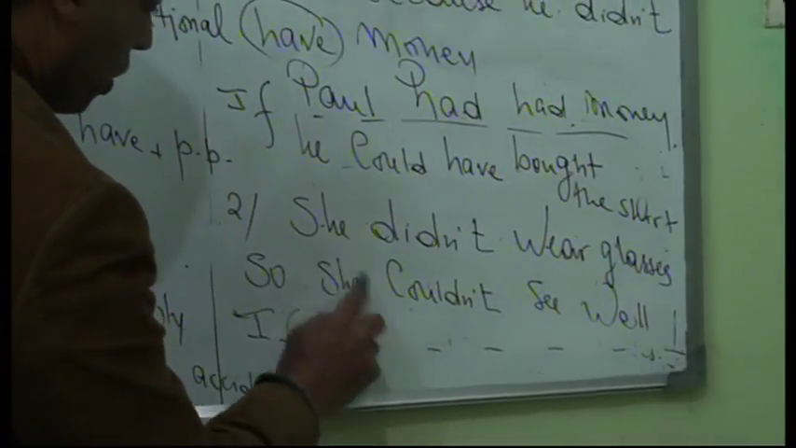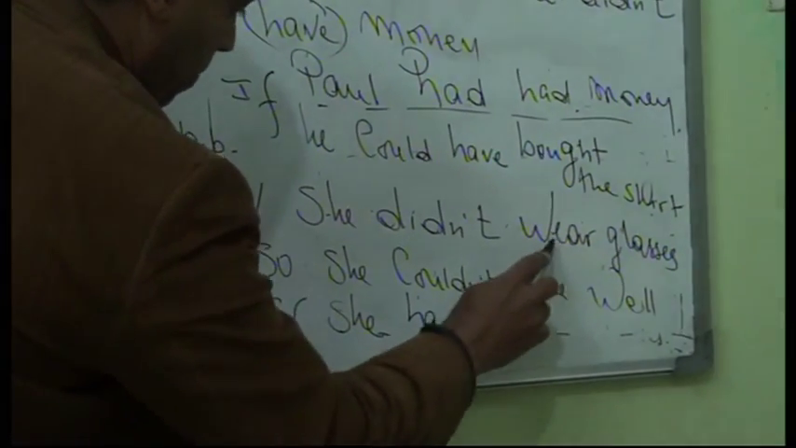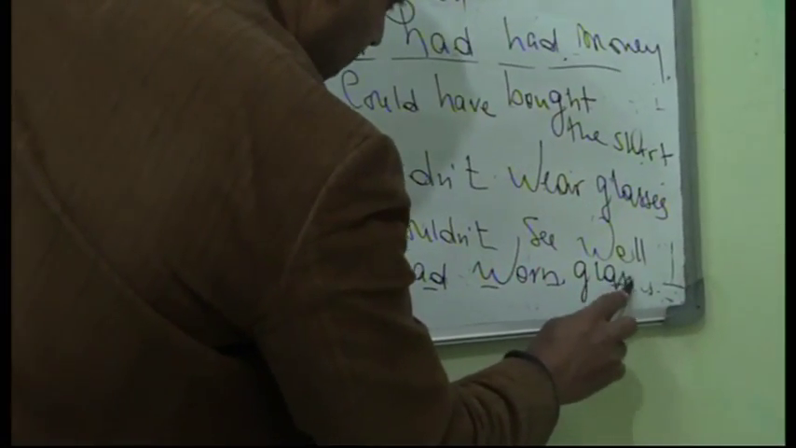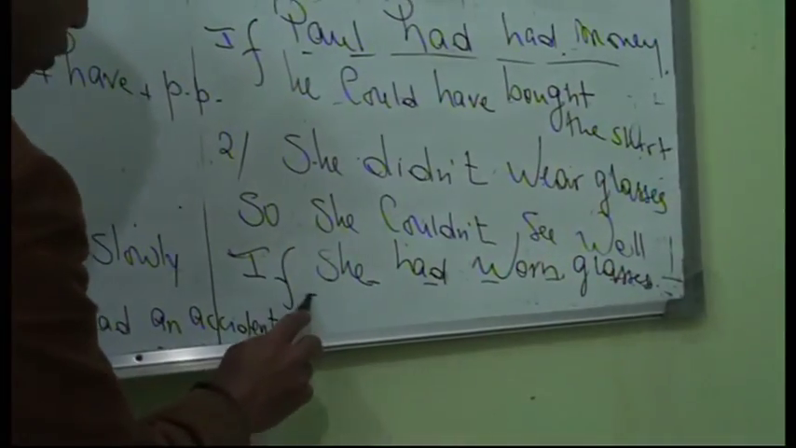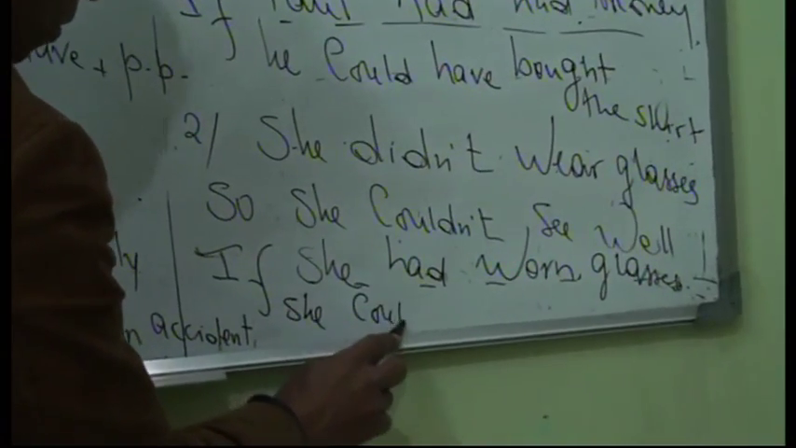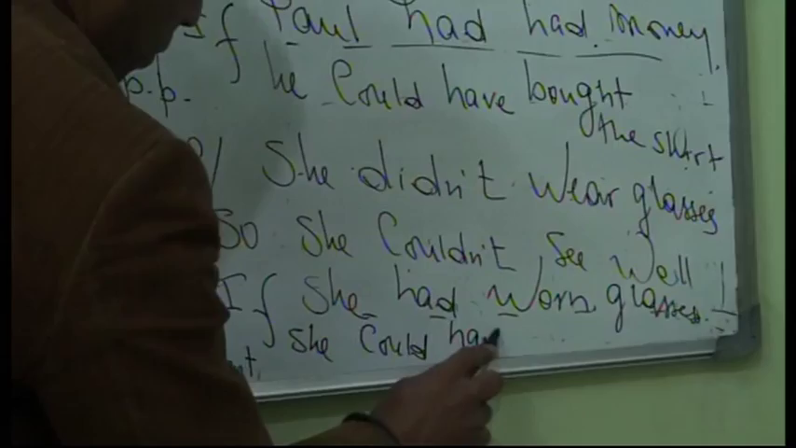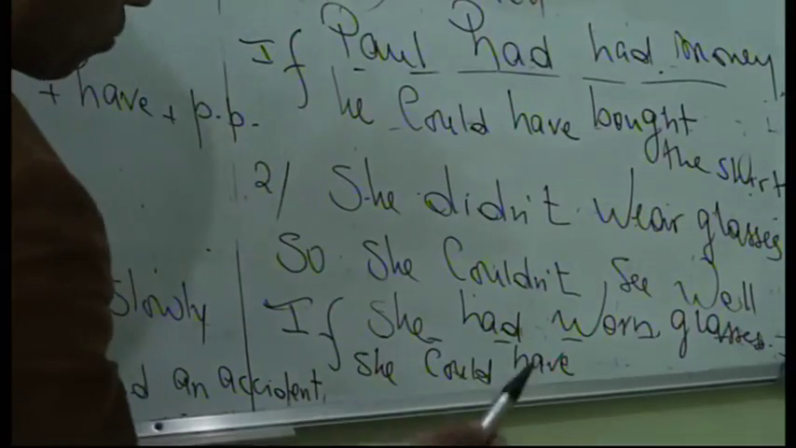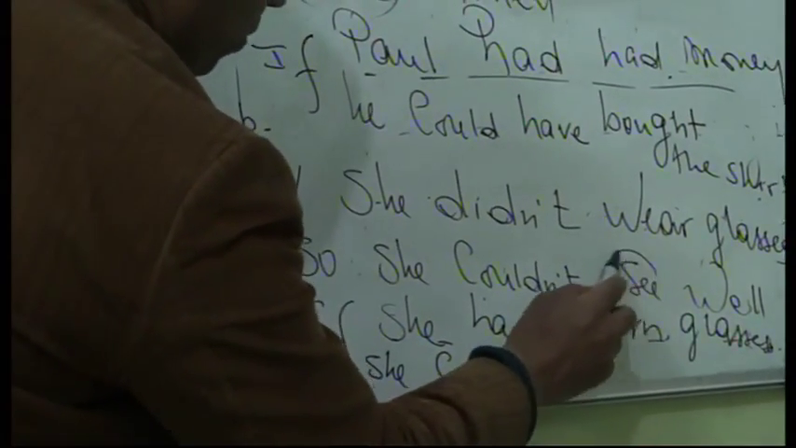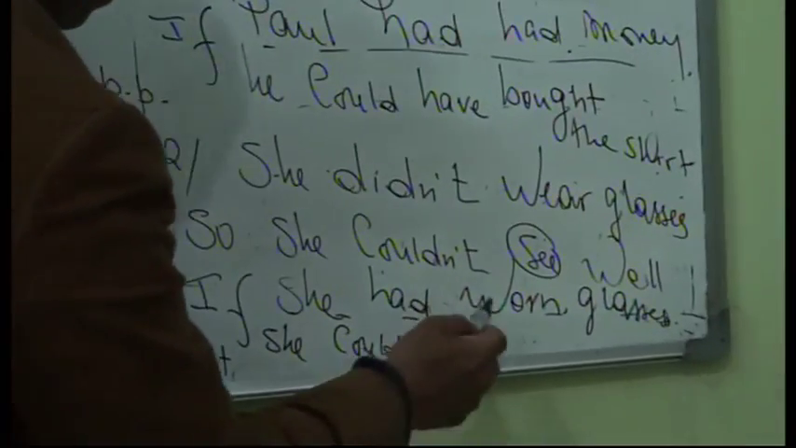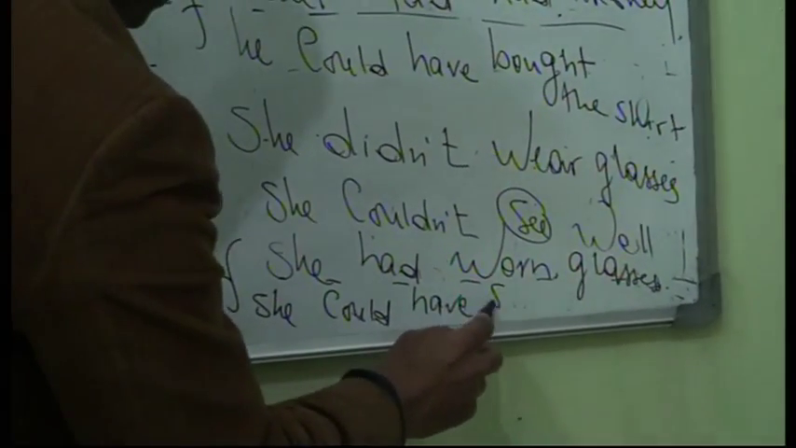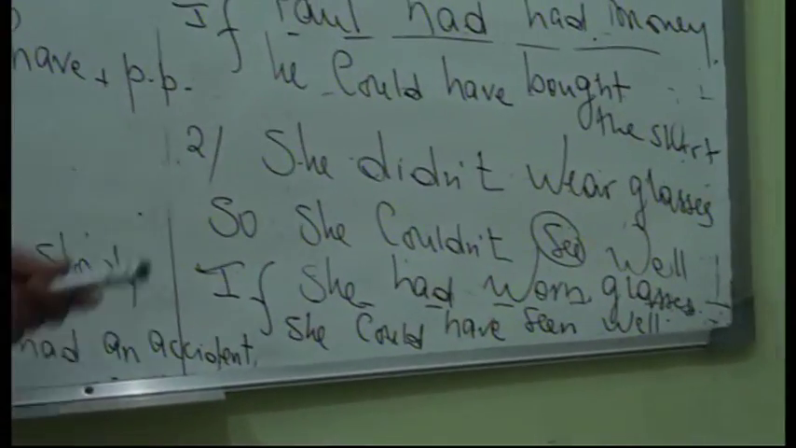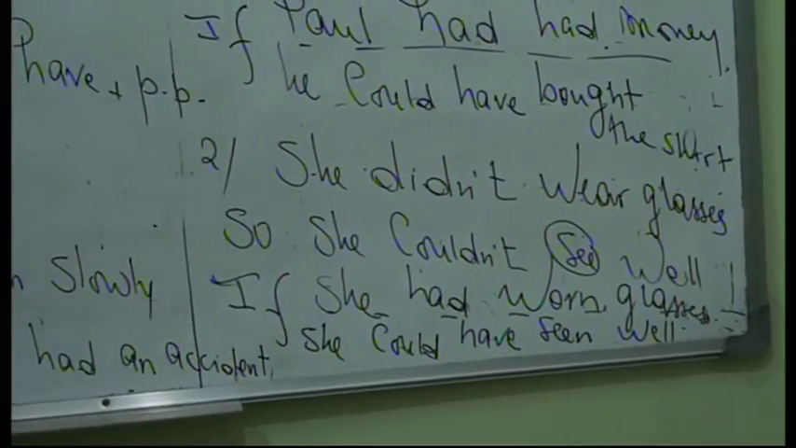So if we're going to write the subject, which is she, had, and the past participle of wear is worn. Glasses. And we move to she could have, because this is the form of the perfect conditional, could have. We need to conjugate now the verb to see, or to put see into the past participle, which is seen well. Good. So this way my answer is 100% correct.